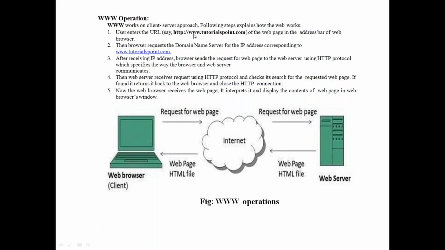Every website has one specific IP address. First it searches for the corresponding IP address. If it is present, then after receiving the IP address, the browser sends the request to the web page, to the web server.